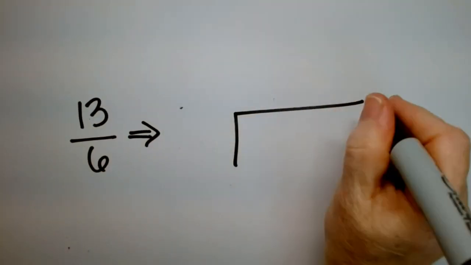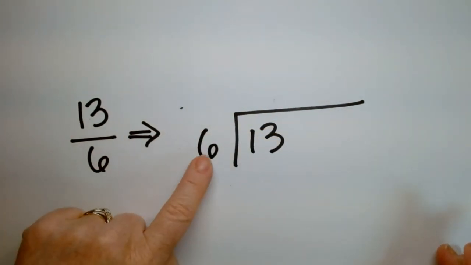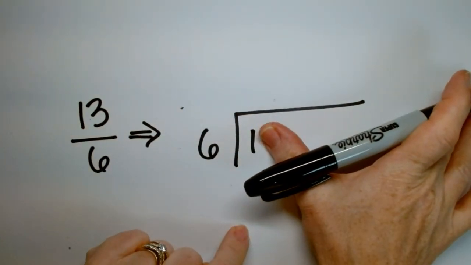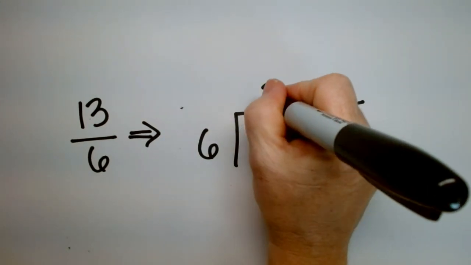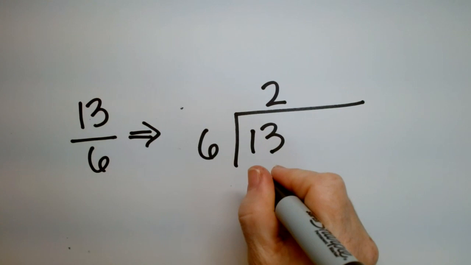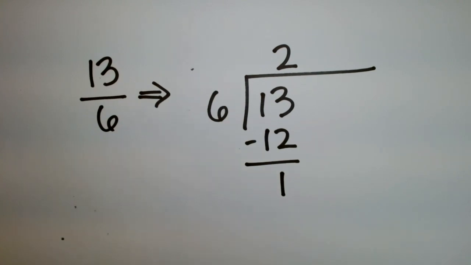Here's your box. Okay, so the top goes in the box, bottom goes here. Does 6 go into 1? No. Does 6 go into 13? Yeah, how many times? 2. 2 times 6 is 12, with a remainder 1. Okay, stop. Now, what's the mixed number?